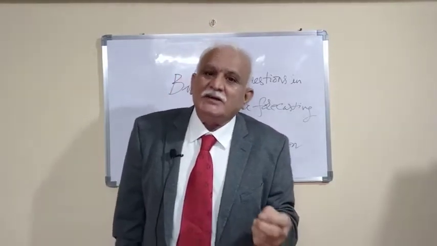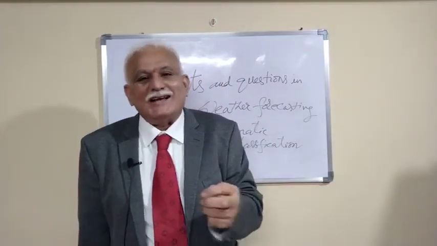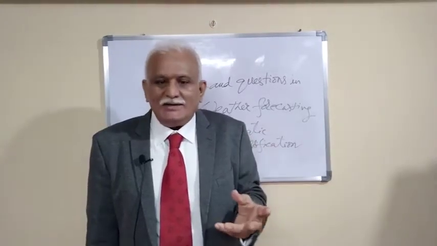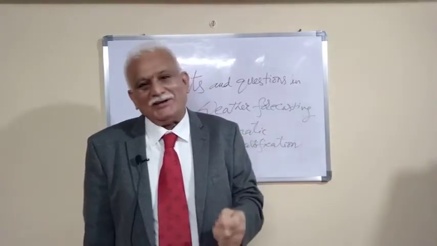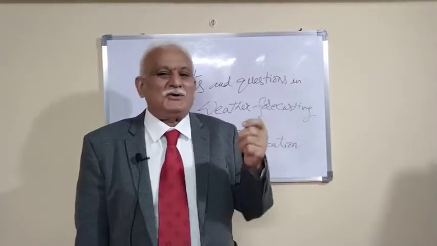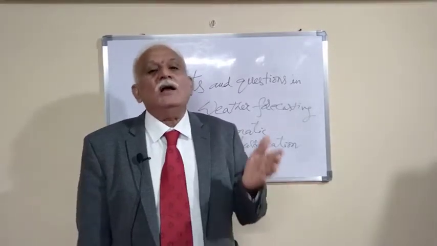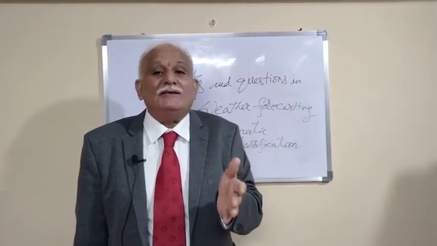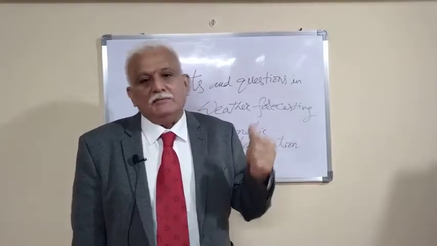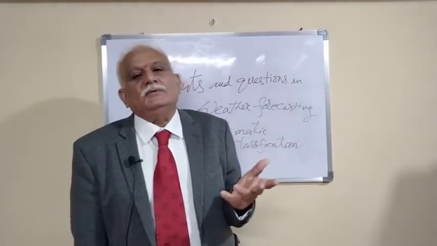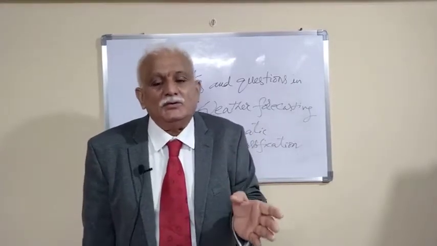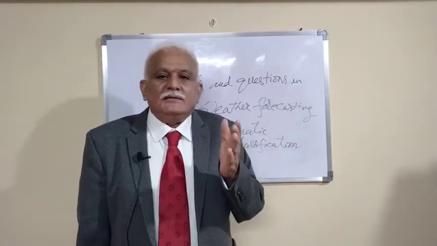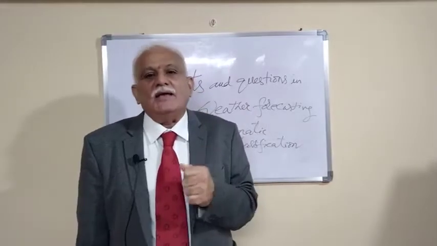Predicting the weather for the next few days to follow is known as dash weather forecasting. There are three types of weather forecasting: short range weather forecast, medium range weather forecast, long range weather forecast. Short range weather forecast, the validity period is up to 72 hours or 3 days. Medium range weather forecast, the validity period is 3 days to 10 days. Long range weather forecast, 10 days and above. So these are the validity periods.